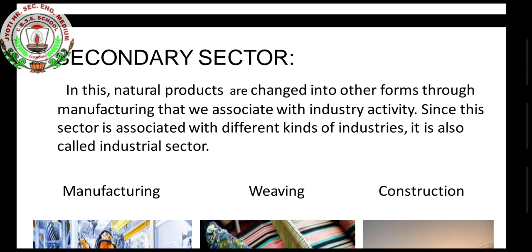Since this sector is associated with different kinds of industry, it is also called the industrial sector.